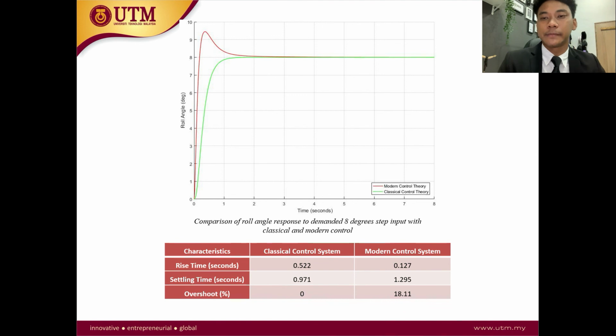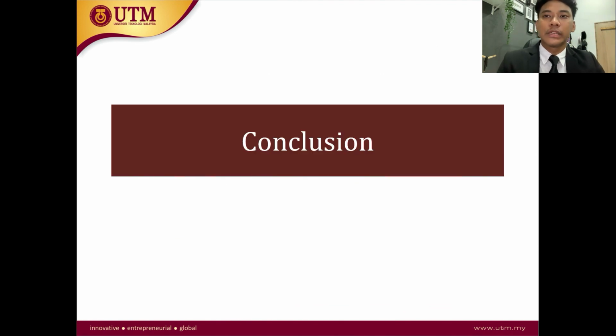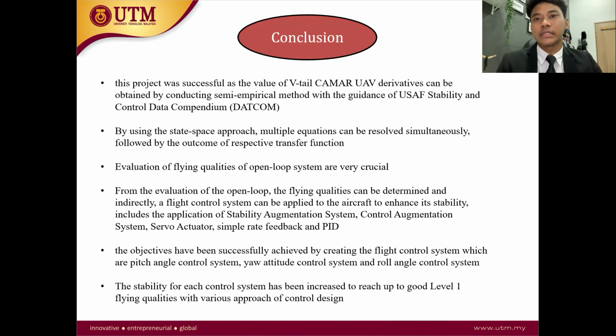And then finally, we move to the conclusion, whereby the project was successfully conducted as the values of coefficients and derivatives can be obtained by conducting the semi-empirical method with the guidance of USAF.com. By using the state space approach, multiple equations can also be resolved simultaneously, followed by obtaining the transfer function.